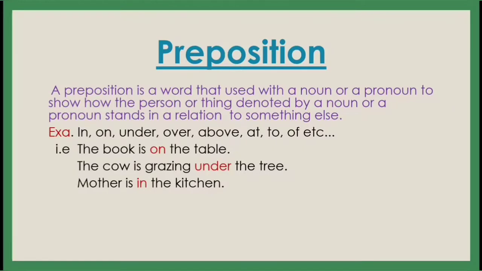Next one is: mother is in the kitchen. Mother is kitchen. Can we say that? No. So what do we have to speak? Mother is in the kitchen. So in, that is called preposition, and it shows the relationship between kitchen and mother. So the word that is used to show the relationship between one thing and another thing, whether thing or person, that is called preposition. Okay.